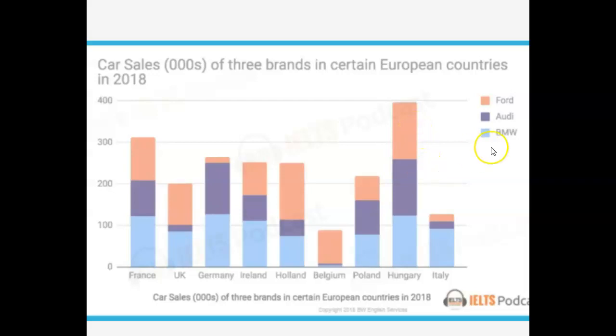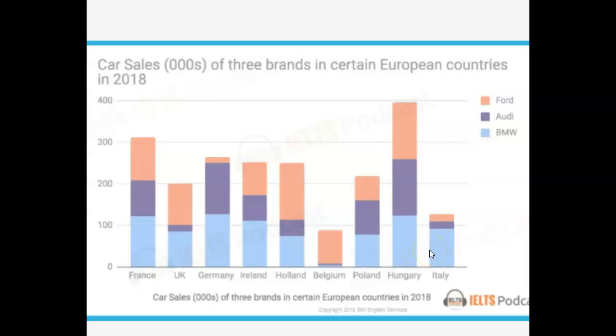Okay? Then you can talk about Audi in a very similar fashion. Audi was very popular in Germany and Hungary at approximately 130,000 as well, and sold a minimum amount in Belgium and slightly more in the UK and Italy. And then you're really done.